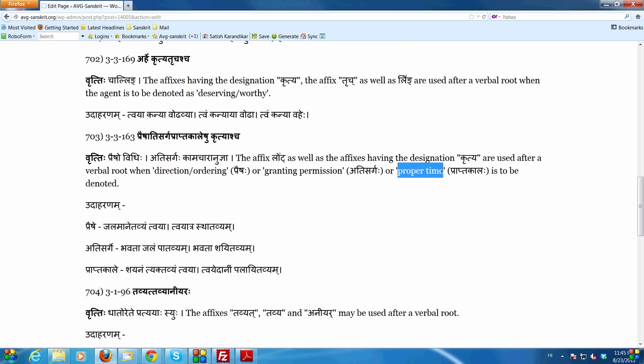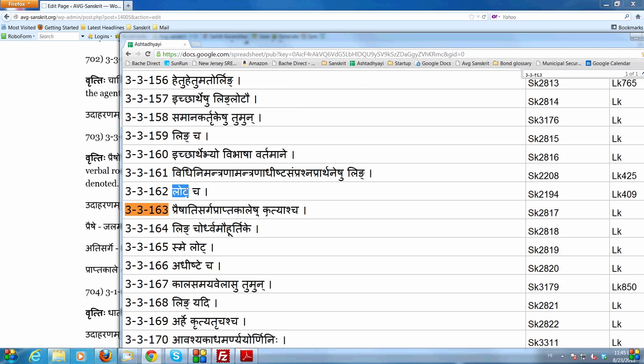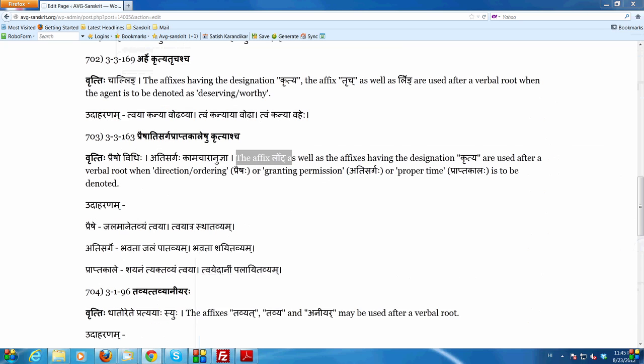has come. So this affix lot, which is anuvritti coming from the prior sutram lotcha, this affix lot which we have discussed in great detail, as well as the affixes having the designation kritya, which is the present topic, krityaha, are used after a verbal root when direction or ordering, praishaha, or granting permission, atisargaha, or proper time, prapta kala, is to be denoted. Let's look at some quick examples.